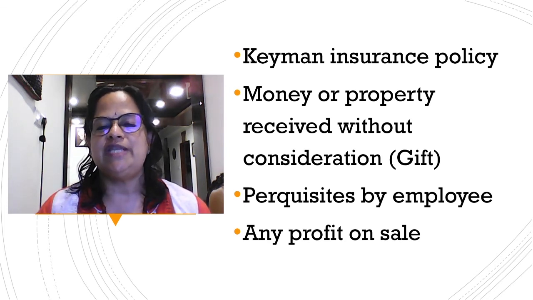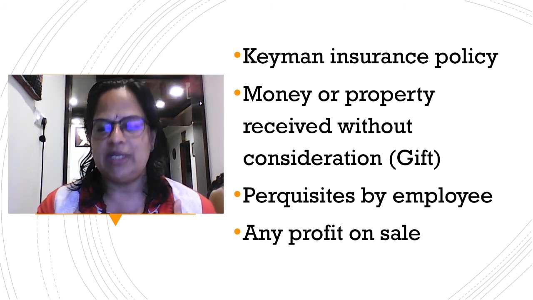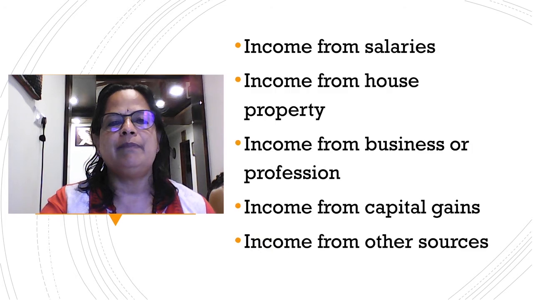Then, any profit on sale. If you are making any profit on sale, say I got some antique jewelry, I am in need of money, and I am selling that, that means I'm making some profit. That also will be an income. It can be a rare hand needlework or anything like that. It can be an income.